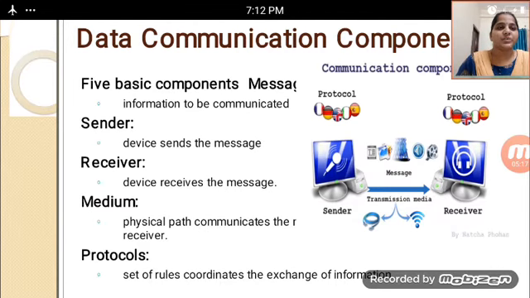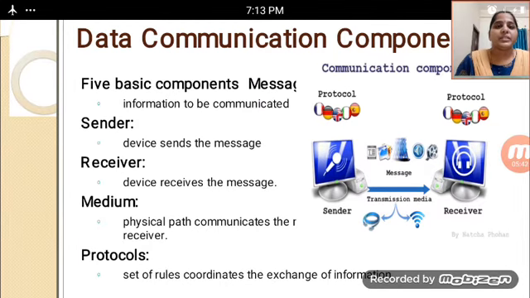Whenever the receiver wants to take a transmission medium having that type of data, the receiver receives those messages from the sender, and there are some protocols. By using the protocols, the basic component messages are passed from one system to another system.